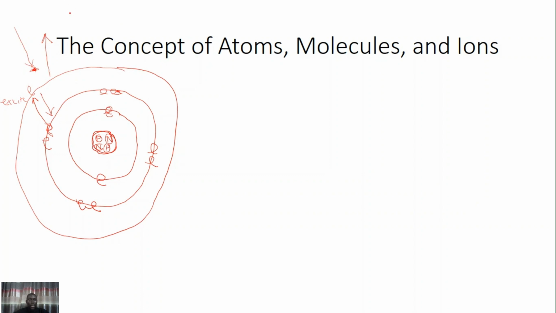So take note, an atom is composed of some subparticles, which are the electron, which is negatively charged, the proton, which is positively charged, and the neutron, which is neutral.